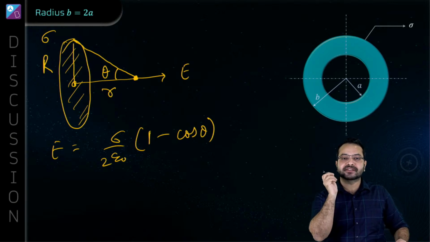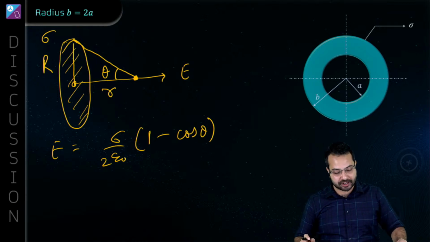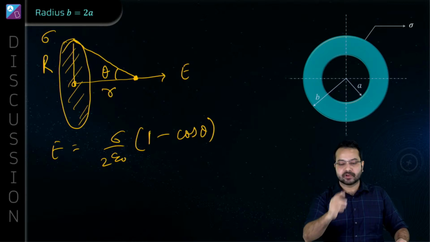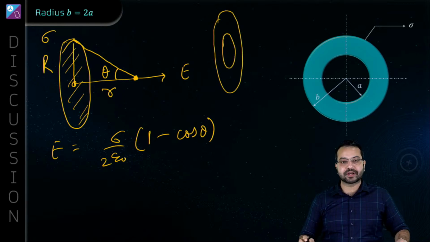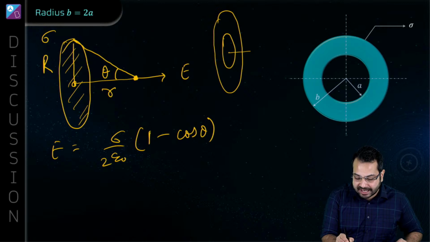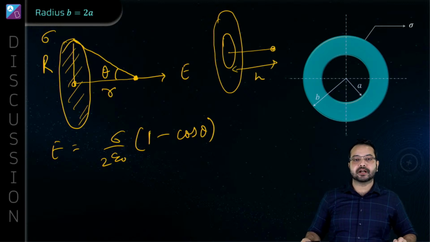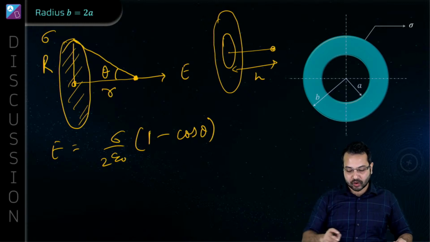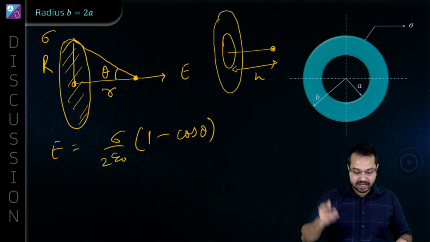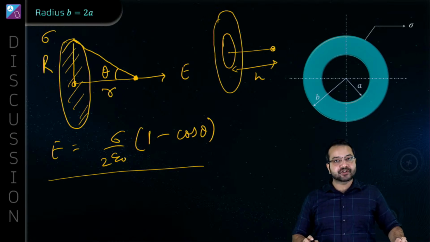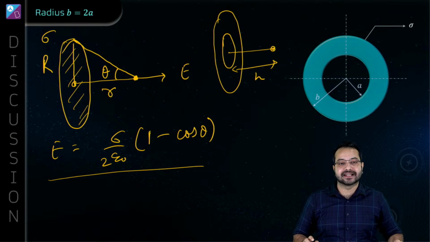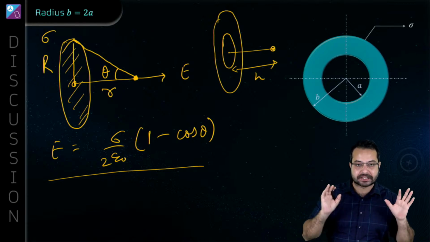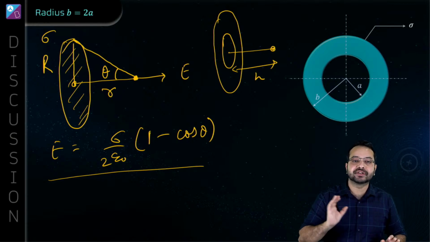So SVM is asking, can you show where is H in this ring. So I'm going to make a side view. This is the disk, it has a hole, and this is the axis. So this is H. Can you see that? This is H. So this is basically a point on the axis, and we have already figured out what the electric field due to a disk is on a point on the axis. First tell me if the electric field due to a disk is clear.